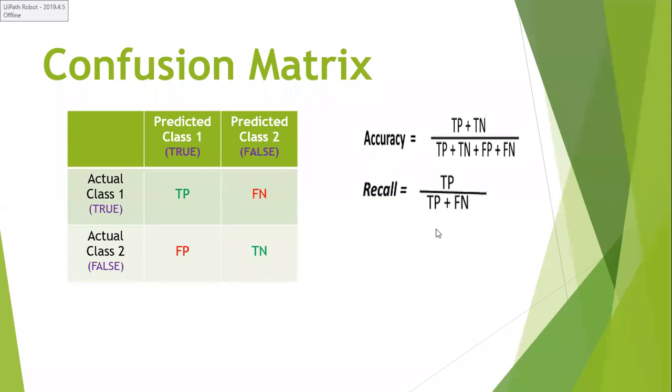A 2 by 2 confusion matrix is applicable to the testing data set which has only two labels.